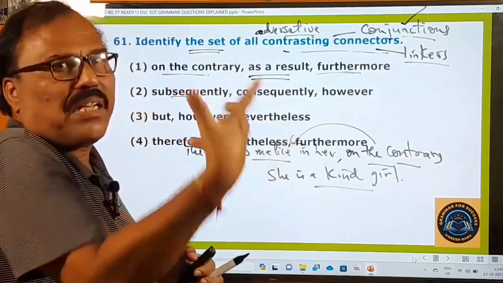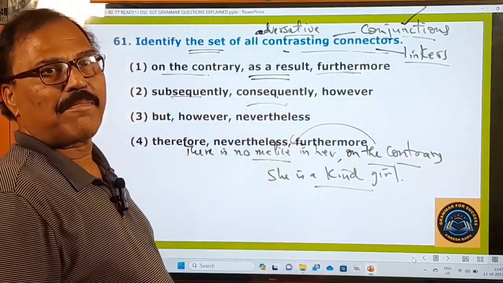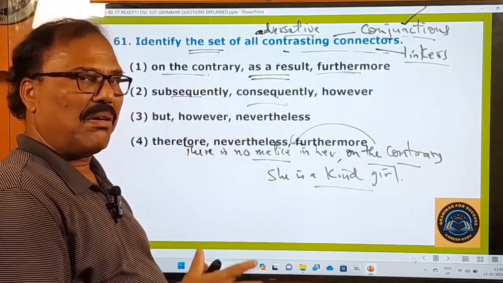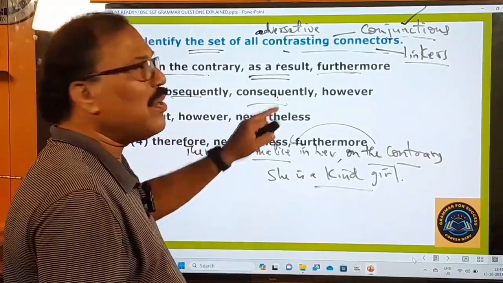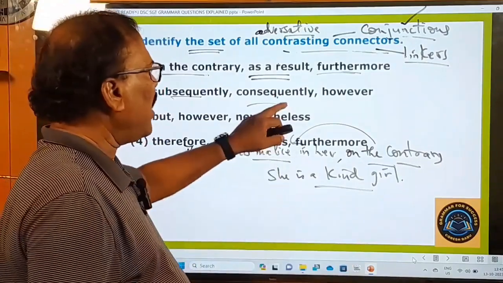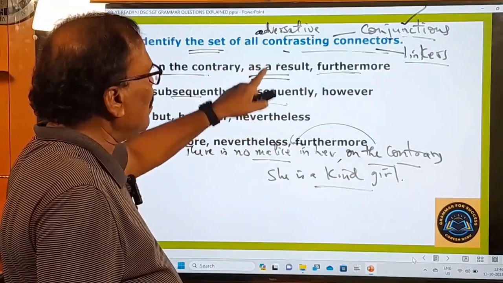Consequently means tatpalitanga, again here as a result. Consequently, he overslept himself this morning. అతడు ఉదయం చాలాసేపు పండుకున్నాడు. Overslept himself. Consequently, what happened? He missed his train. అతడు తన ట్రైన్ మిస్ అయ్యాడు. Consequently, tatpalitanga, as a result, both are the same.